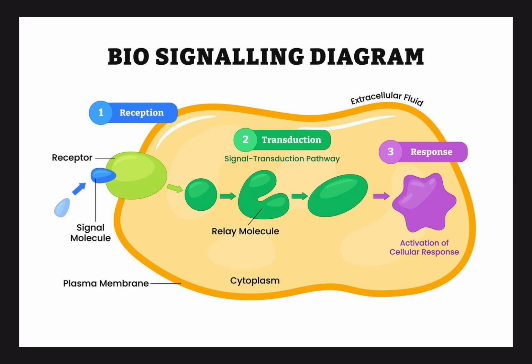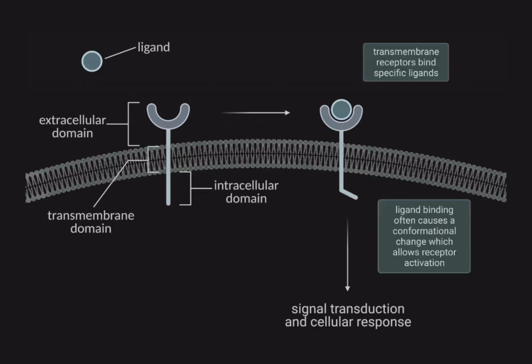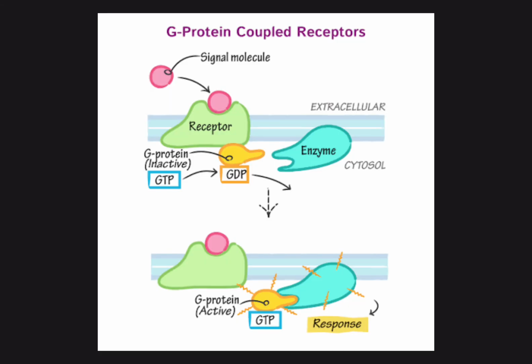The three stages of cell communication include reception, transduction, and response. In reception, a chemical signal called a ligand binds to a specific receptor protein in a target cell. When a ligand binds to a receptor protein, this causes a change in shape, which then causes transduction in the intracellular domain. In eukaryotes, a receptor protein would be a G protein coupled receptor.